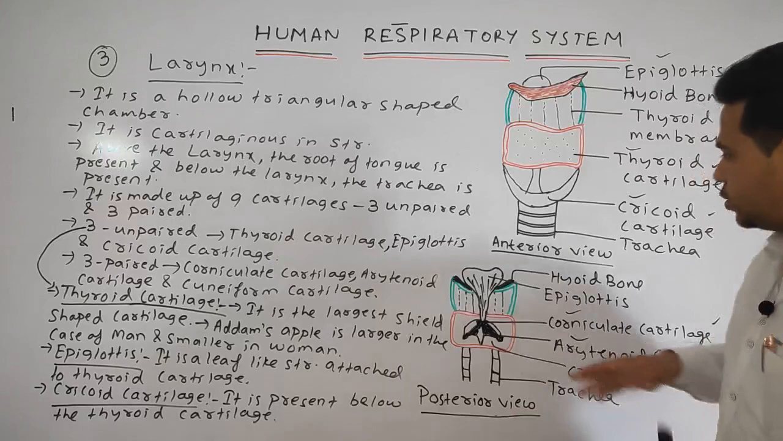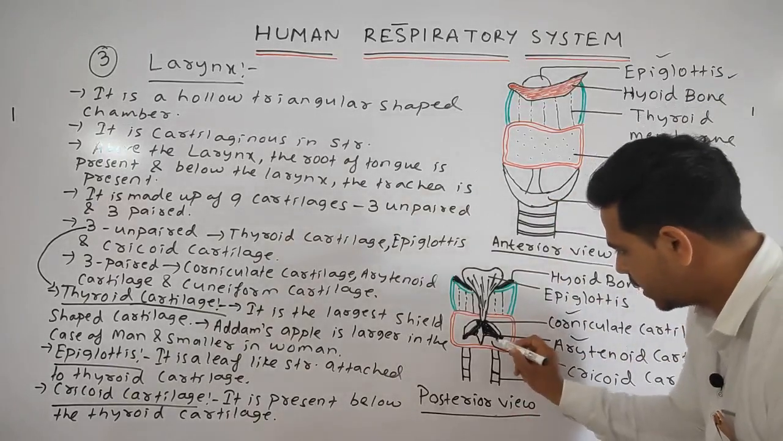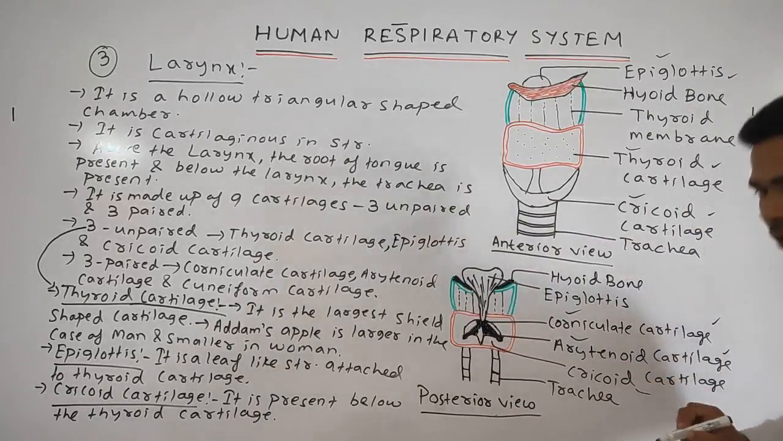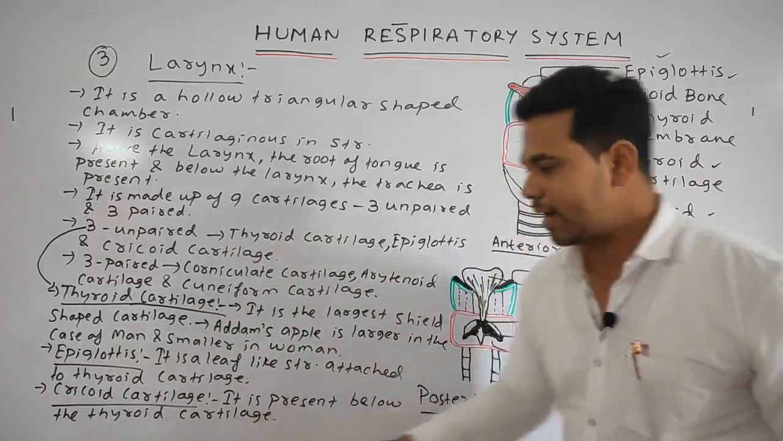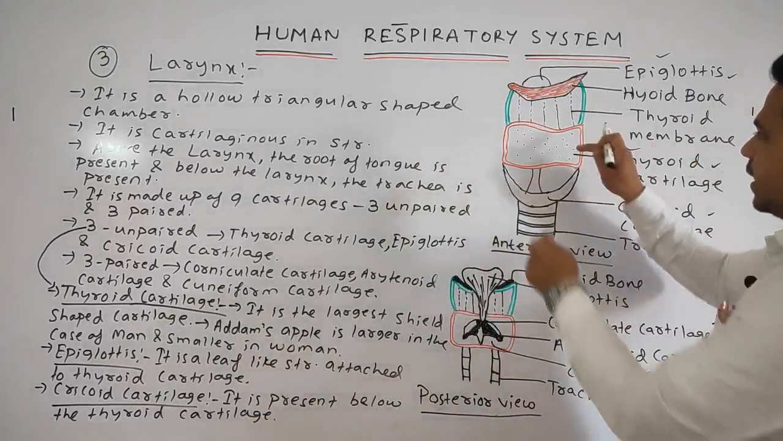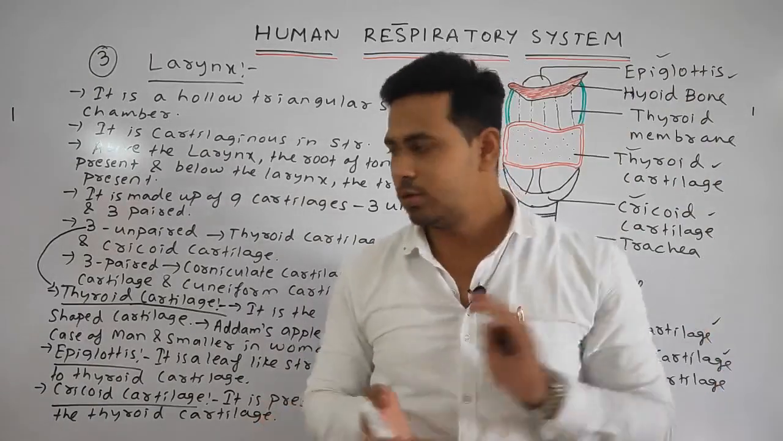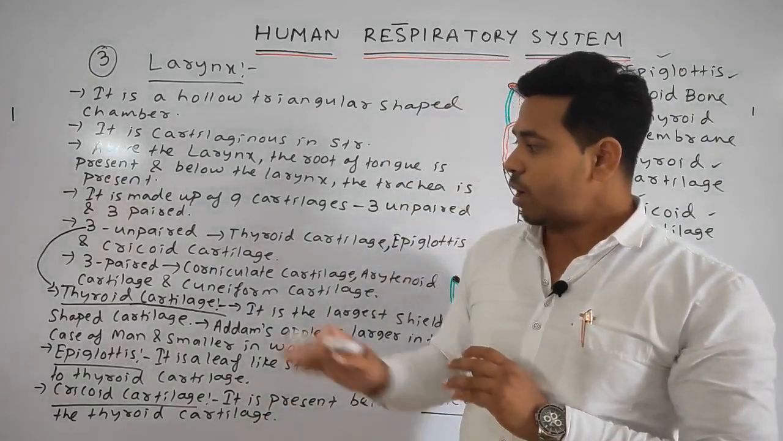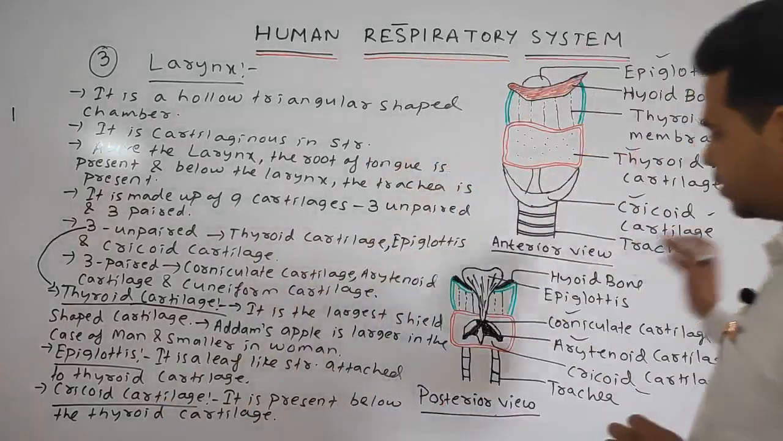Last one, that is your cricoid cartilage. You can see here this one is your cricoid cartilage. What it is, where it is present? It is present below the thyroid cartilage. Okay students, so we have discussed now up to the 3 unpaired. Next we will discuss the 3 paired cartilages. Okay, please note down.